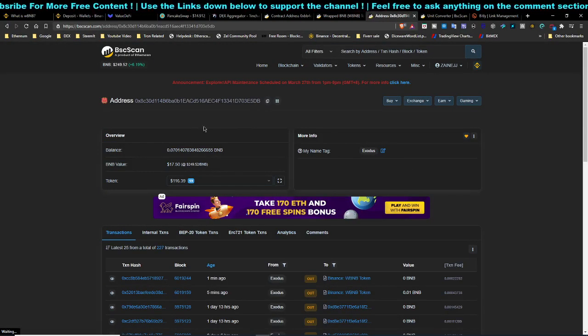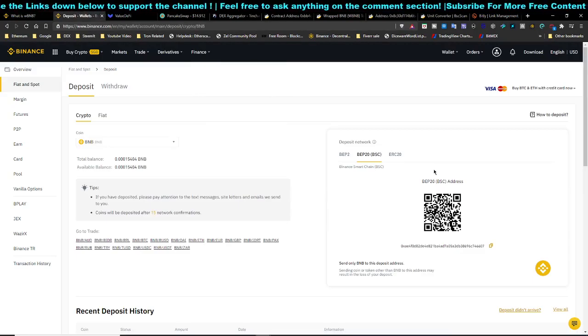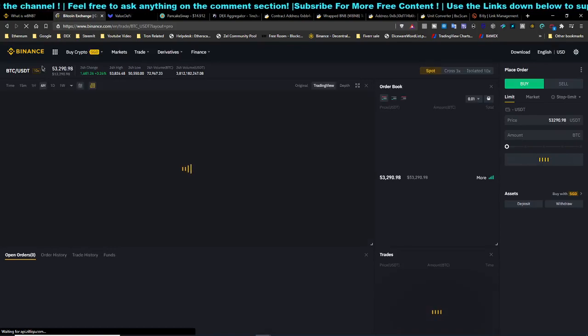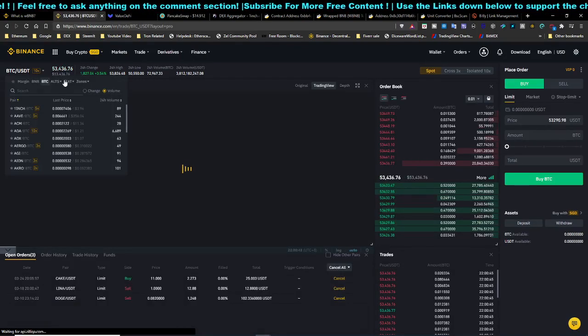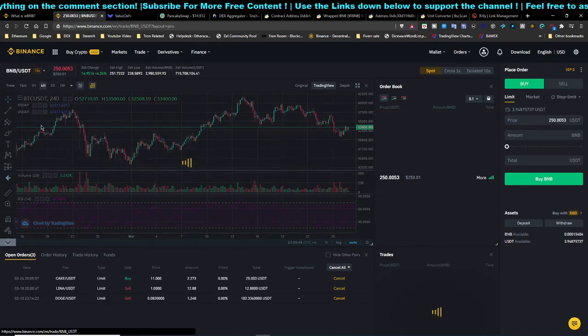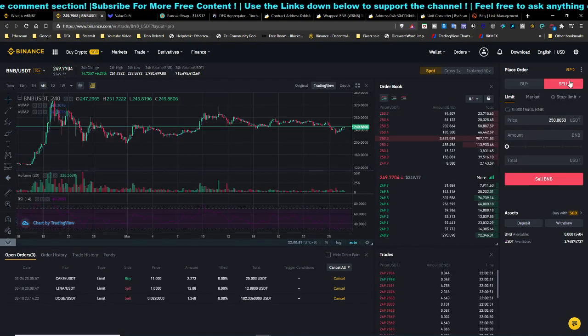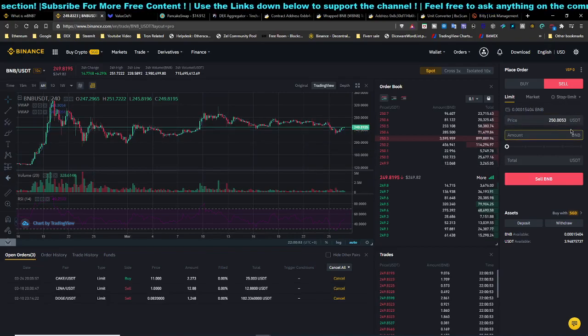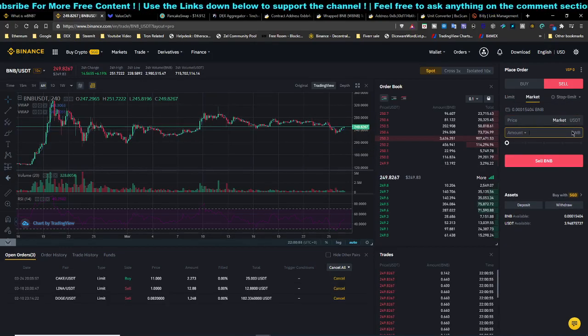And lastly, let's say you want to cash out your BNB token. Just withdraw it, send it over to your Binance account, and once it's confirmed, you head over to the trade advanced page, and sell it for Bitcoin, if not US dollar, depending on your preference. Over here, click on it, and you can just sell whatever you want on the tab itself, limit order or market order, depending on your preference.